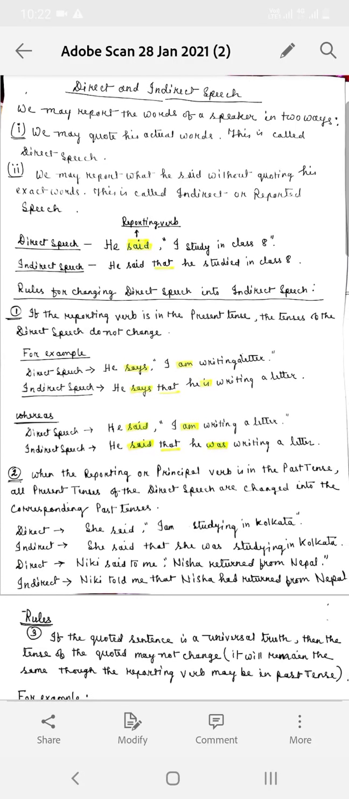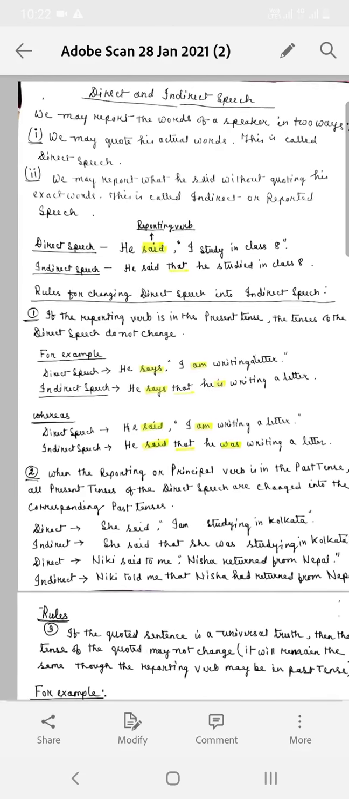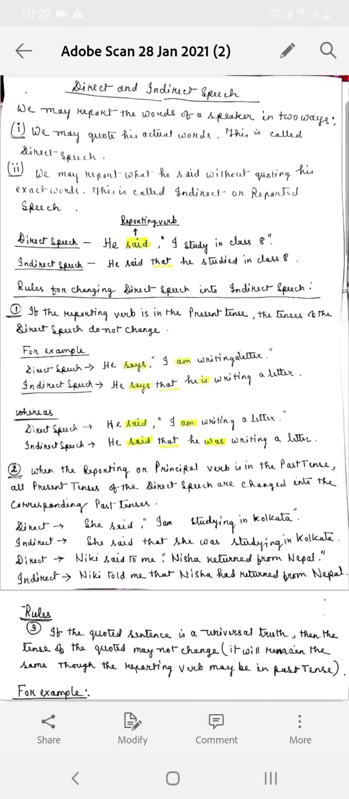First of all, we need to know what is a direct speech and what is an indirect speech. Now, we may report the words of a speaker in two ways. We may quote his actual words, this is called direct speech, and we may report what he said without quoting his exact words. This is called indirect or reported speech.